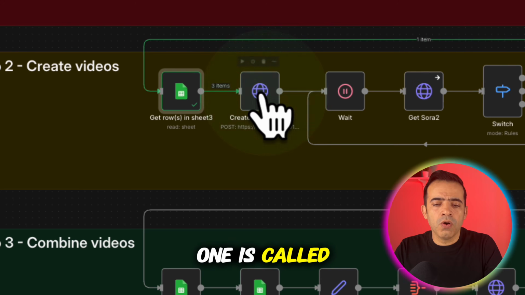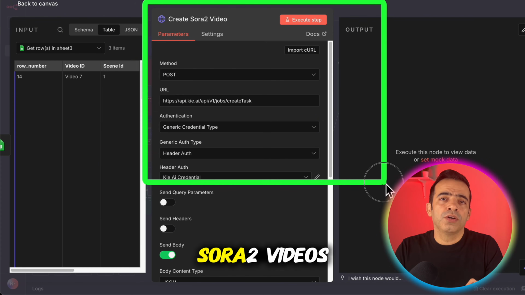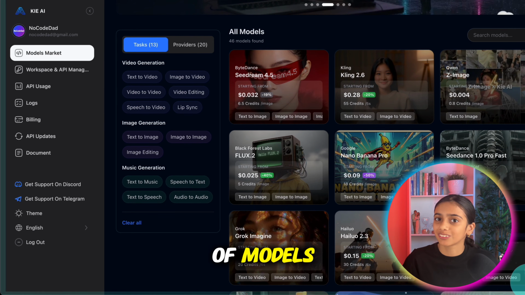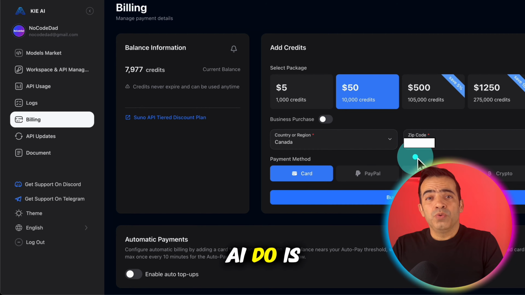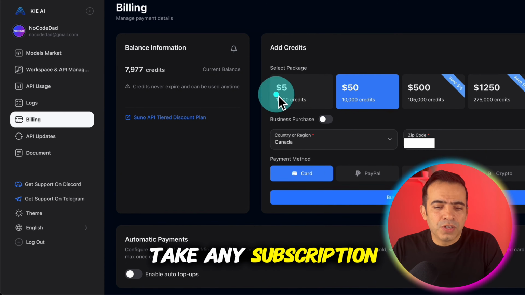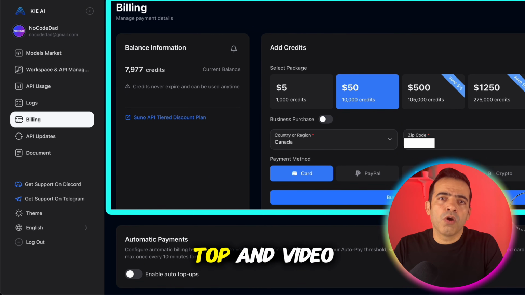So the first one is called Sora 2 video. Alright, what we are doing here is we are using kie.ai to make Sora 2 videos. What exactly is kie.ai? It is an API aggregator. You can get lots of models here like Sora 2. So what kie.ai does is it will give you access to all these latest models and you don't have to take any subscription. Just buy some credit starting from $5 and you have access to these top video models.